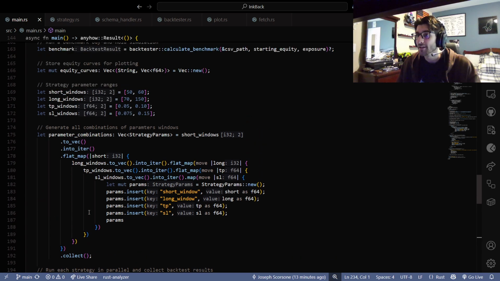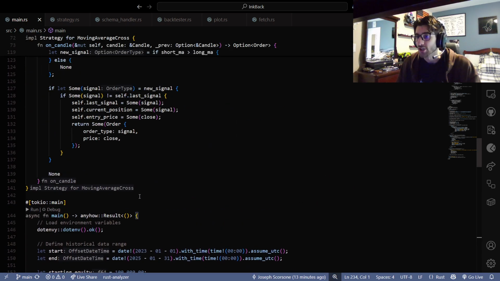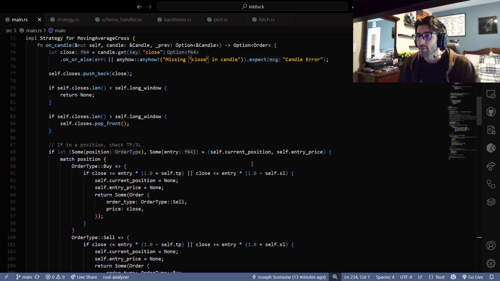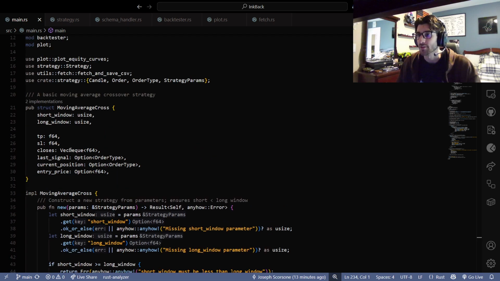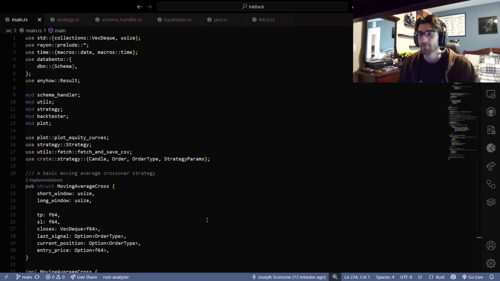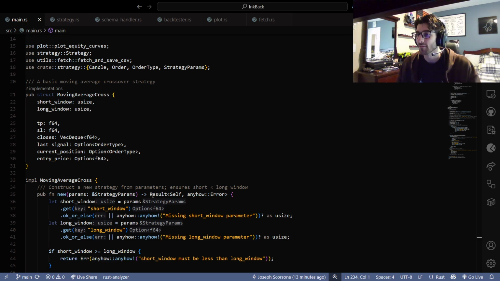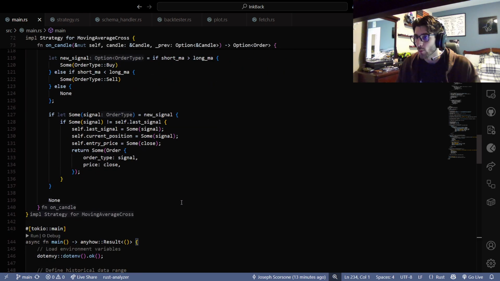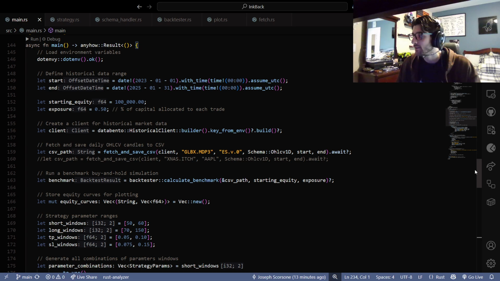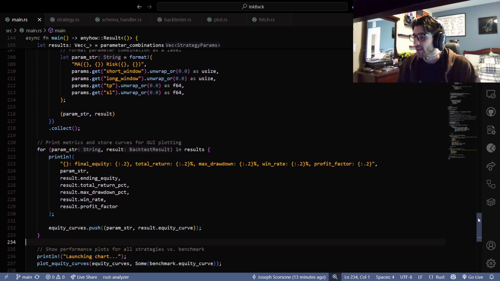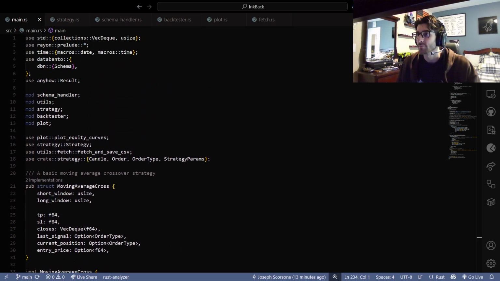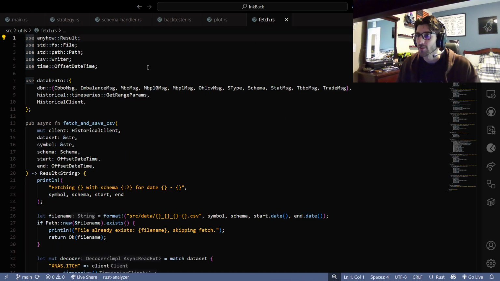So I wanted it to be abstracted out to a good level. I wanted it so that you could clone this, and it comes with a moving average cross strategy, just as a little filler. Obviously, it sucks, but we're going to modify this a little bit later on. I wanted there to be a consistent framework, and I wanted it to be pretty flexible. So I wanted to go this way when I talk about it, but we'll see how that goes.